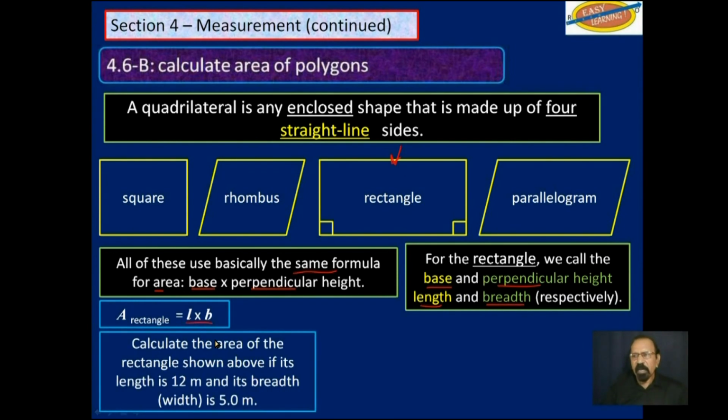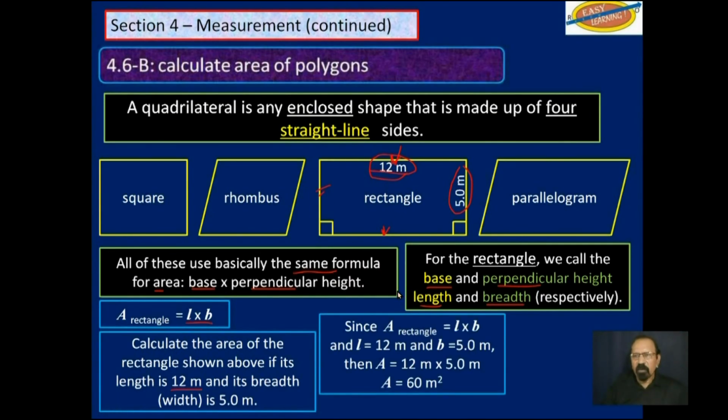So calculate the area of the rectangle shown above if its length is 12 meters. That is, this here is 12 meters, which is the same as that down there. And its breadth or width is 5.0 meters. That's this over here, which is the same as that. So area of rectangle is equal to length times breadth. You multiply the two things and you get 60 square meters.